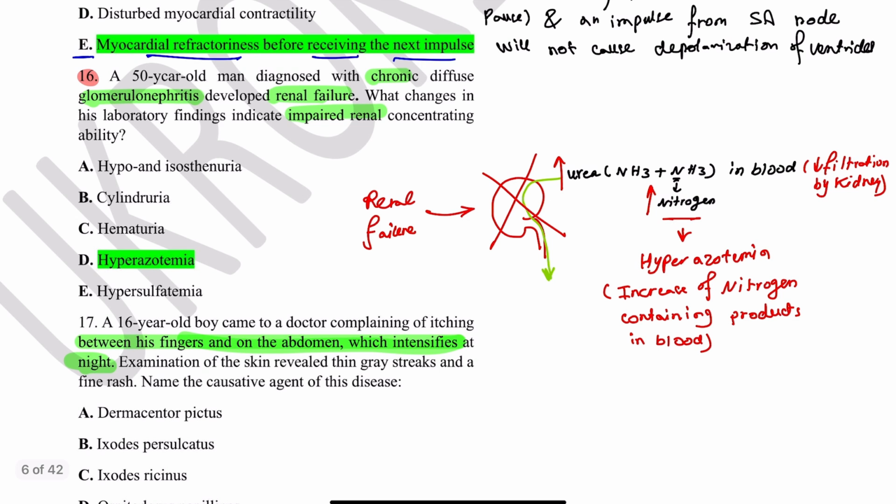Also, a similar question about someone with renal failure after inflammation of the glomerulus, and then what is the finding, what is the proof that there is a renal failure? It is uremia, or increase of urea in the blood, because urea is a waste substance of the body that is filtered by the kidney. When the kidney fails, it will increase in the blood, okay? And urea is composed of nitrogen, so increased urea means increased nitrogen, and we call increased nitrogen hyperazotemia. Okay.